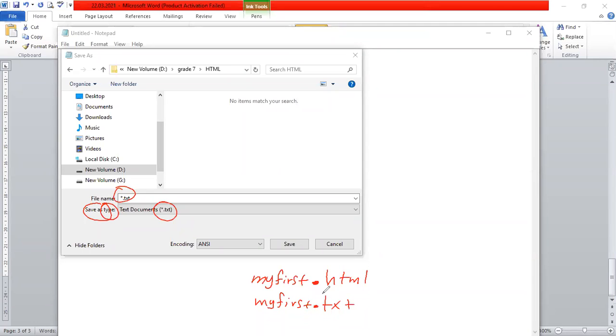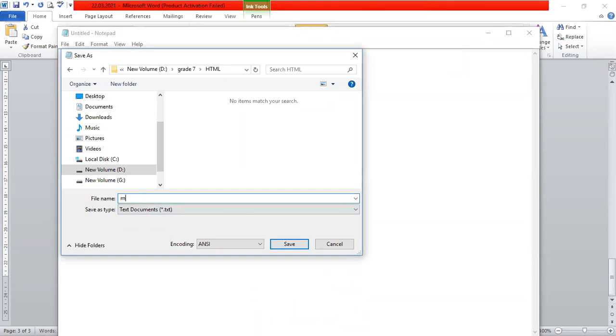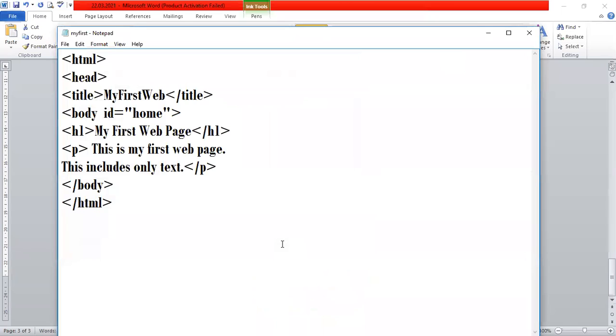So you can see here, I'm going to give a name now. Clear all the drawings. I'm going to give my first, and I'm going to save this one. Okay. Now where have I saved? Did anyone observe that?